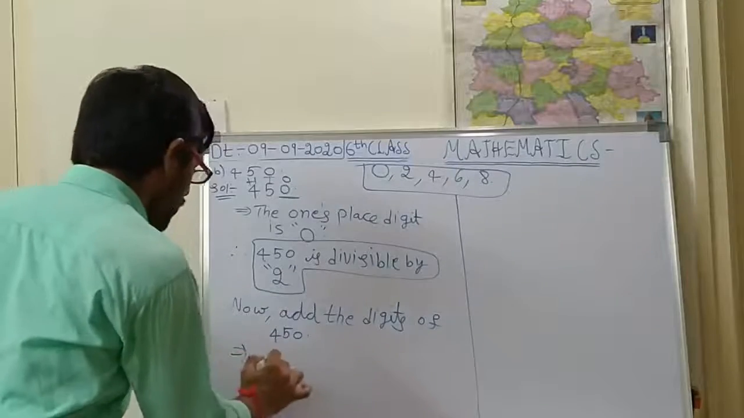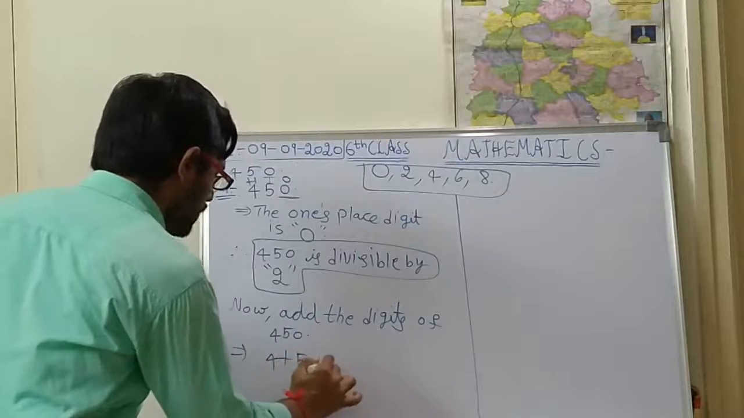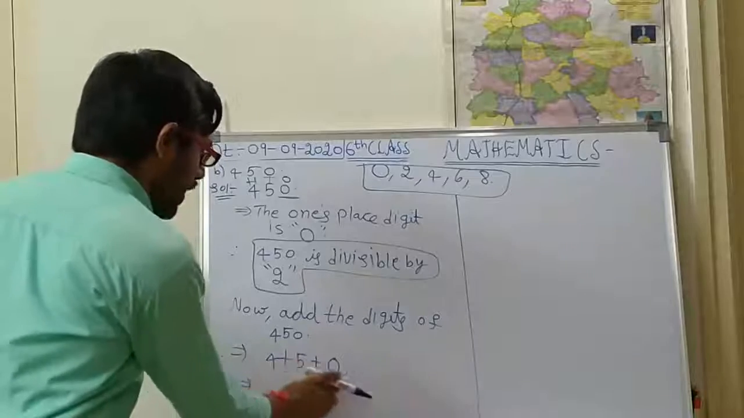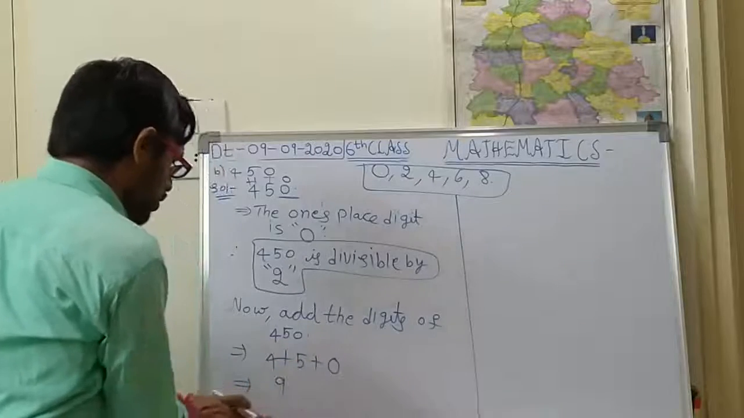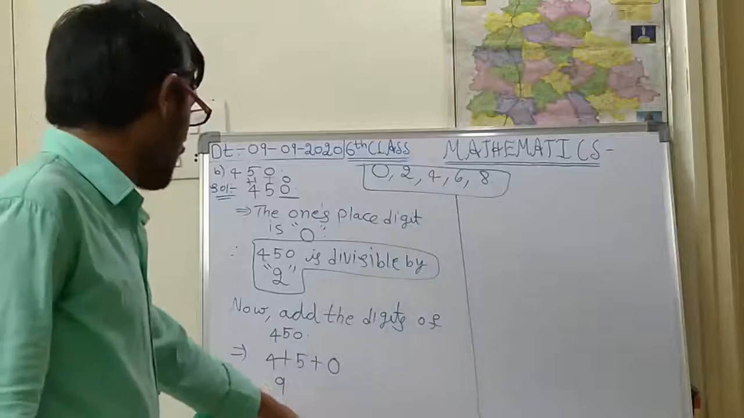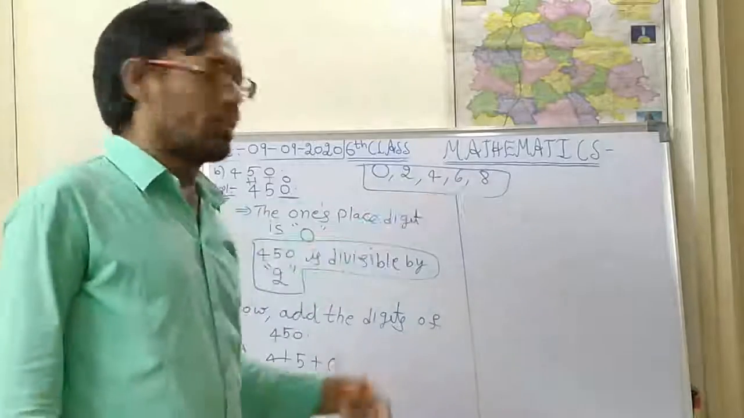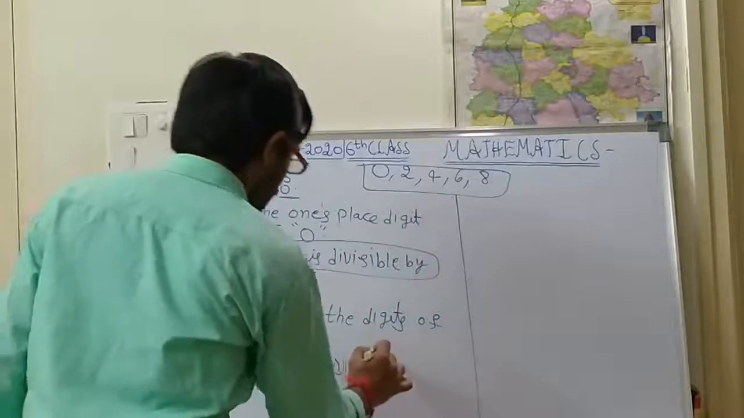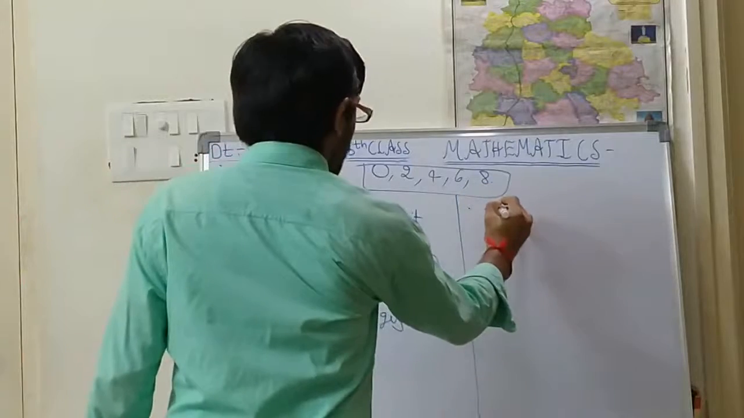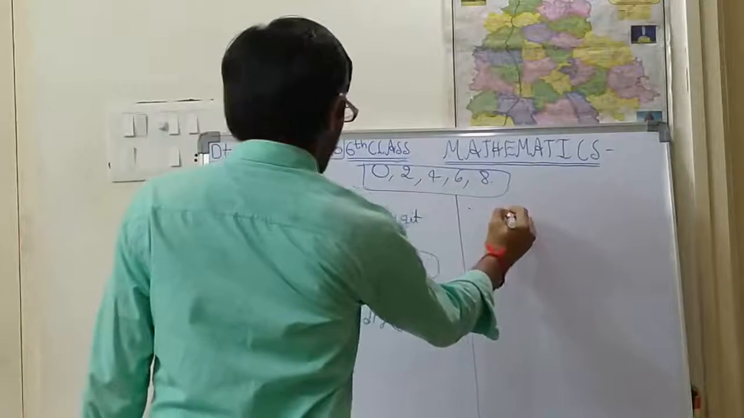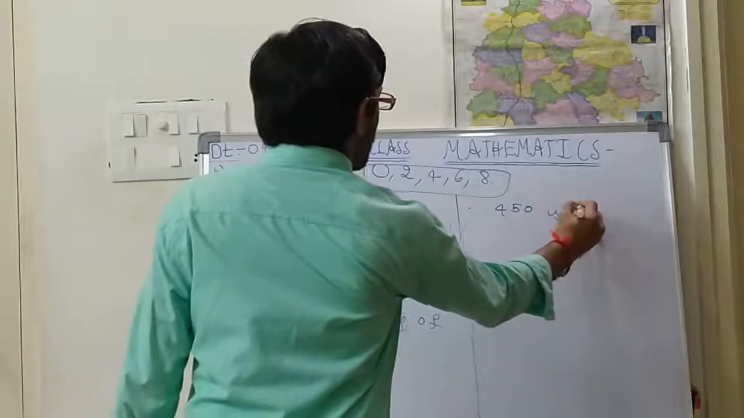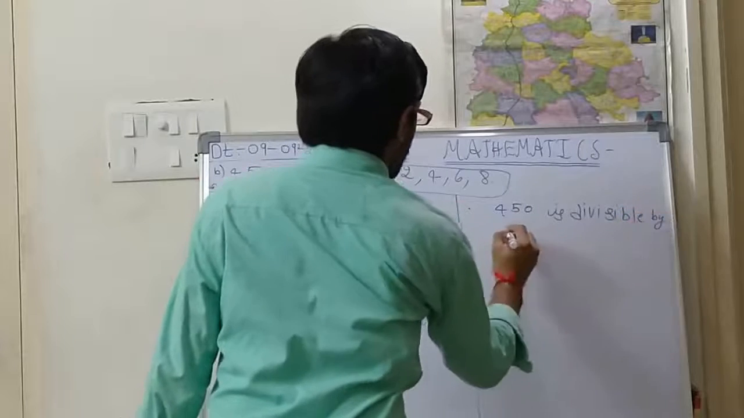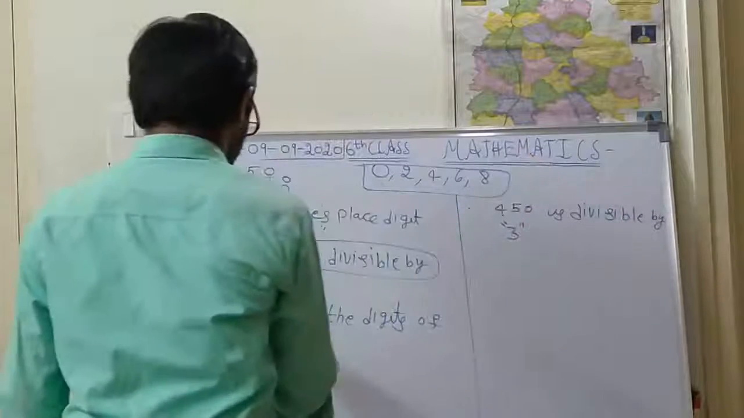So what will come? 4 plus 5 plus 0. What is 4 plus 5? 4 plus 5 is 9. 9 plus 0 is 9. See children, what is the answer we got? 9. Is 9 divisible by 3 or not? Yes, 9 is there in the multiples of 3. So what you should write? Therefore, 450 is divisible by 3.